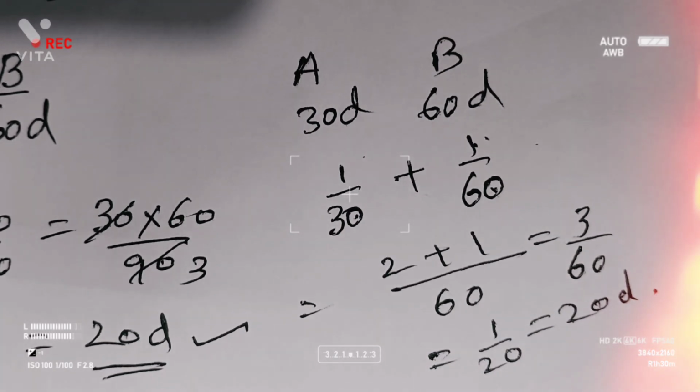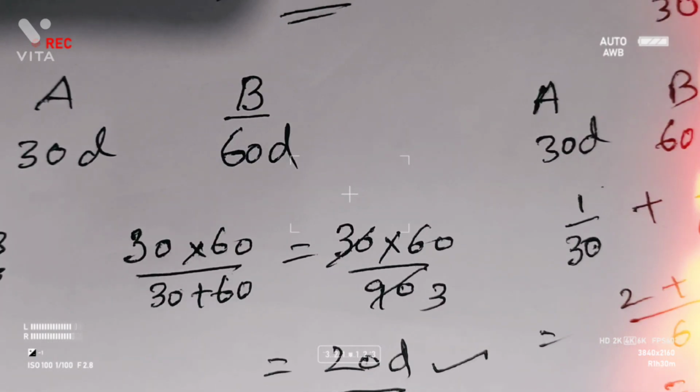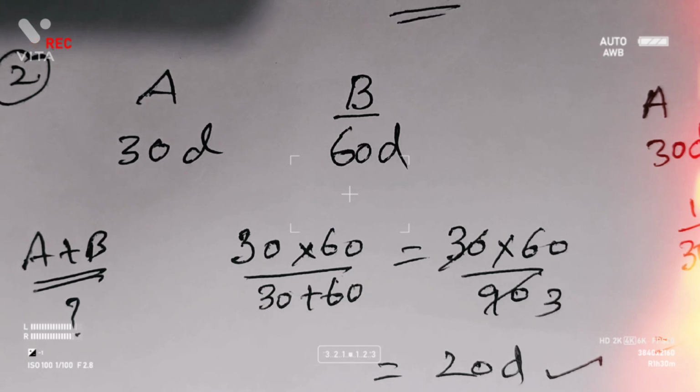Here is the actual process, dear students. This is where you have to take the LCM, and this and that we can go into the shortcut, that is 30 into 60 by 30 plus 60. Hope it's clear for you. Model.